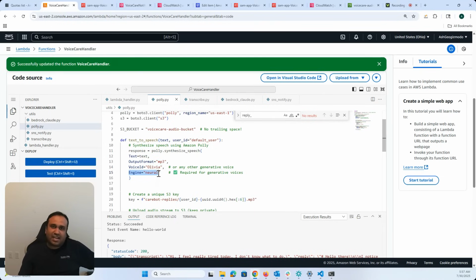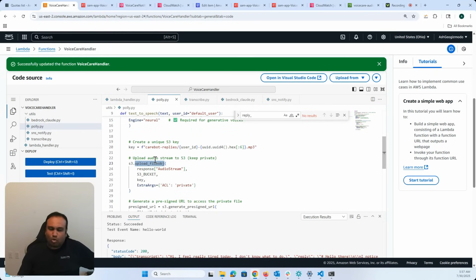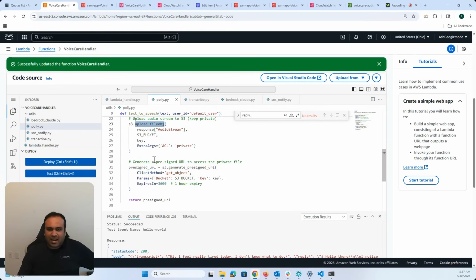So they are saying that it uses generative AI to come up with a voice that is close to humans. Honestly, I am not sure. We can listen to it and decide for ourselves, but that is the closest I could get to convert our final text into speech. And once I get that, I'm going to put it inside an S3 bucket. And ultimately, from that S3 bucket, I'm going to fetch it into our client.